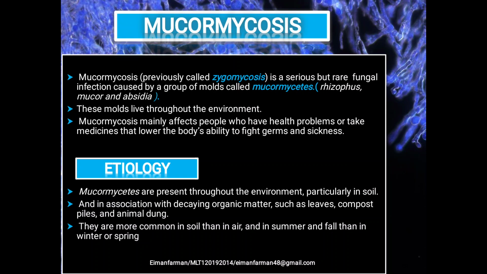Mucormycosis. First of all, what is mucormycosis? Mucormycosis, previously known as zygomycosis because it is caused by a fungal agent of phylum Zygomycota, is a serious but rare fungal infection. By serious, we mean that it is a deadly disease, as its mortality rate is above 54%. It is caused by a group of molds called mucormycetes, which is a class of fungi that includes several species of Mucorales that cause infection in humans with a weakened immune system, for example, Rhizopus, Mucor, and Absidia.